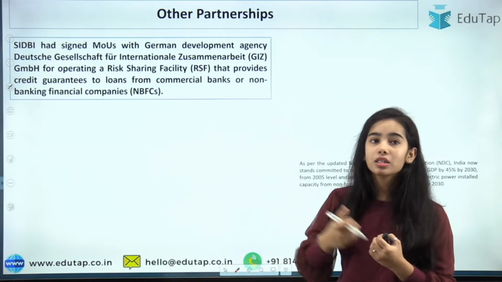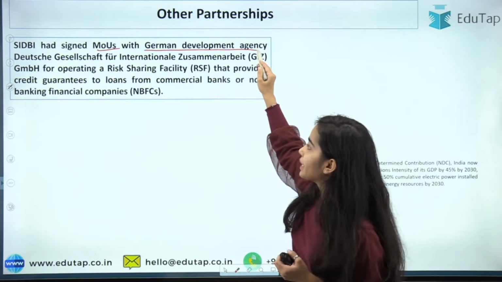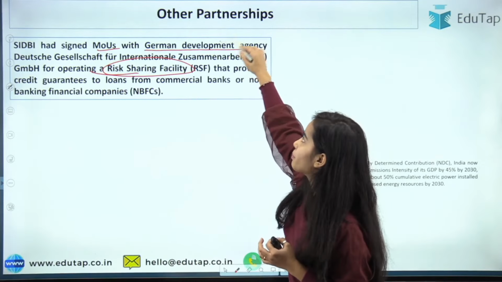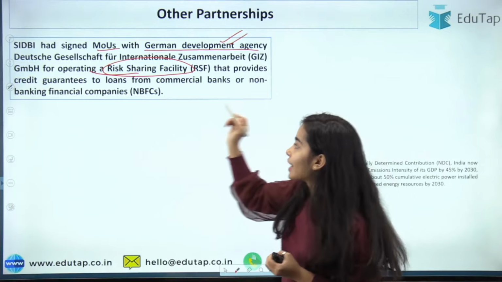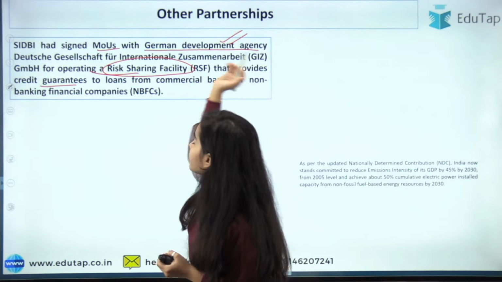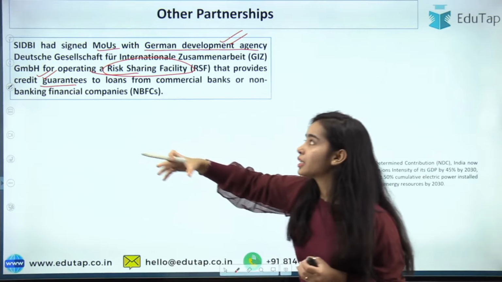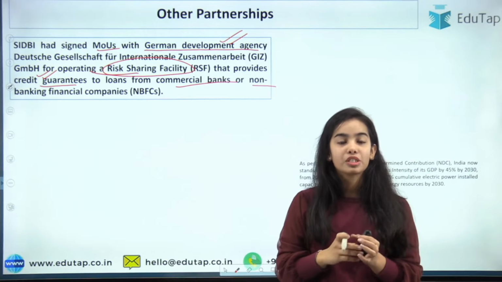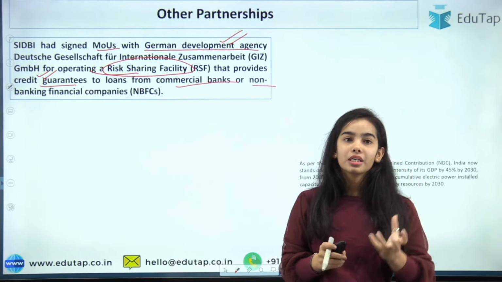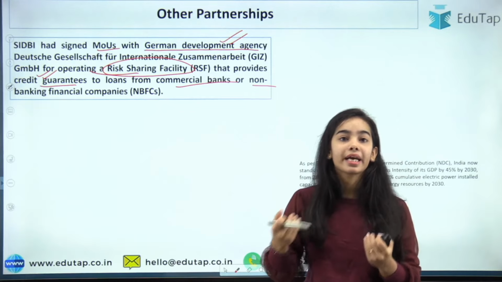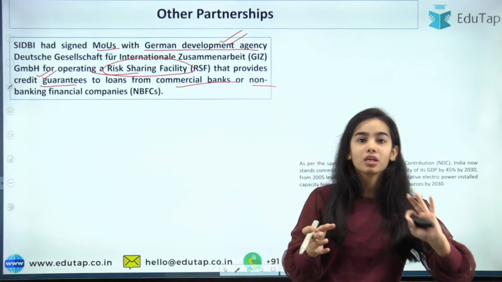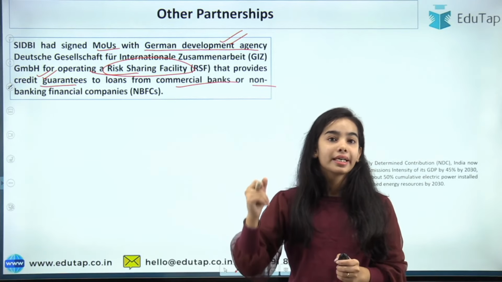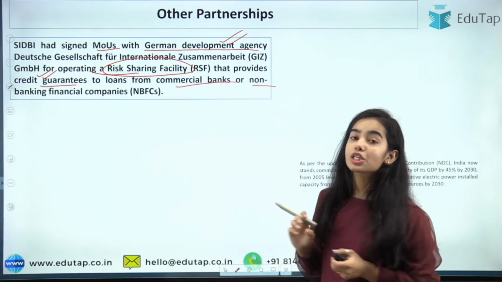Like the SIDBI has signed an MOU with the German Development Agency for operating a risk sharing facility. So the German Development Agency will share the risk and provide credit guarantees for the loans from the commercial banks or non-banking financial companies to the MSMEs. So if MSMEs are taking loans, the German Development Agency is going to provide the credit guarantee. So the risk is divided between the commercial banks that are providing the loan and the German Development Agency that is providing the guarantee. Okay. So this is the risk sharing facility.